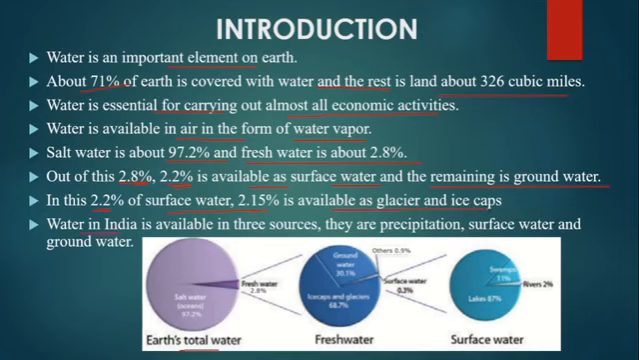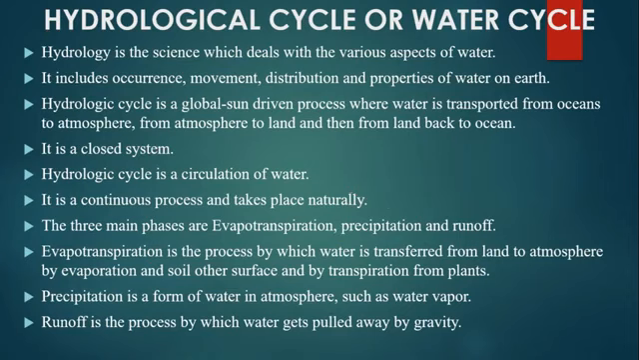Water in India is available from three sources. They are precipitation, surface water and groundwater. Let's see the hydrological cycle or water cycle. Hydrology is the science which deals with the various aspects of water. So the study is about the various forms of water. It includes occurrence, movement, distribution and properties of water on earth.